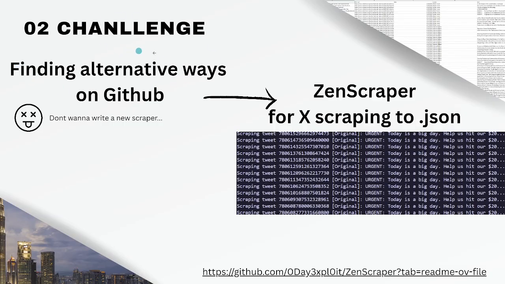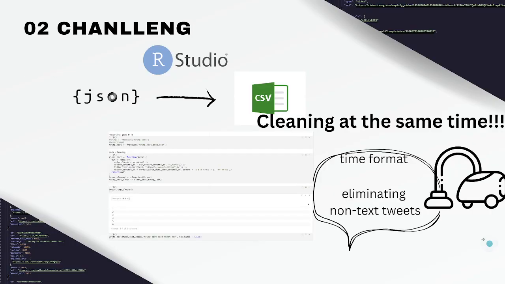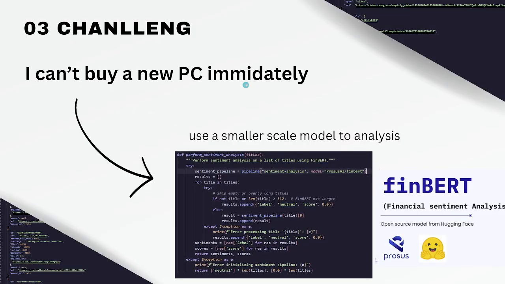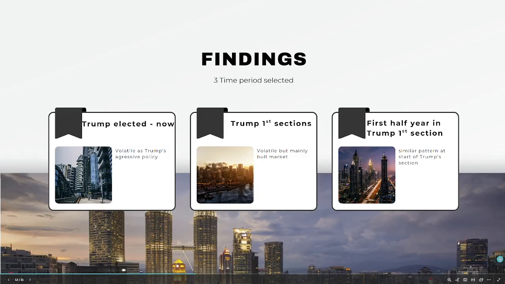For the second challenge, I found an alternative scraper on GitHub to scrape the Trump tweet data into JSON, and then changed it into CSV and cleaned it. For the third challenge, I selected a smaller-scale model to do the analysis, which is FinBERT.